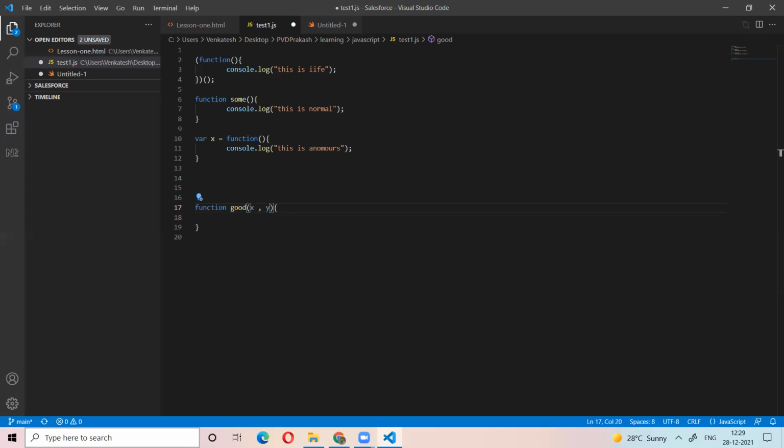Now I am passing a third argument also, x. Now I want i to be a number, j to be a number, and x to be a function. The third argument must be a function for me.